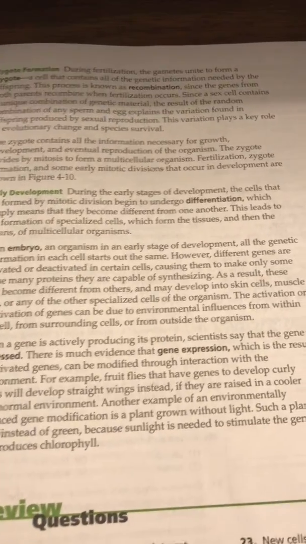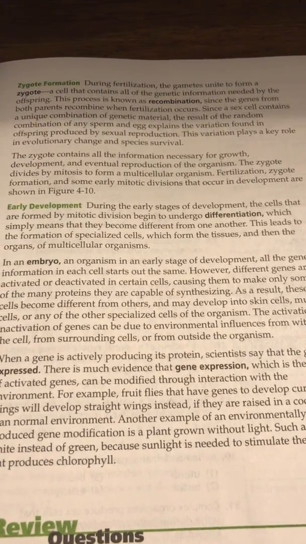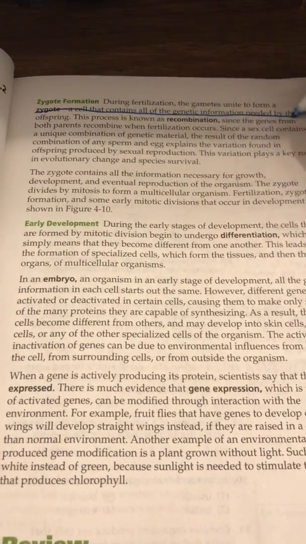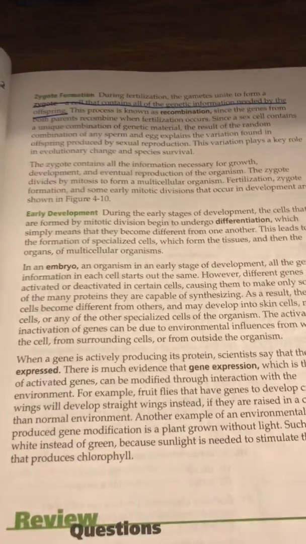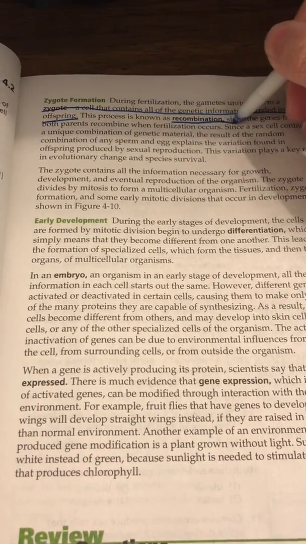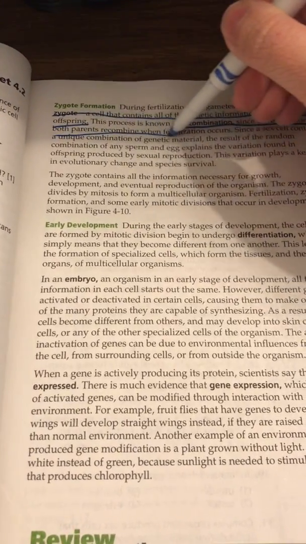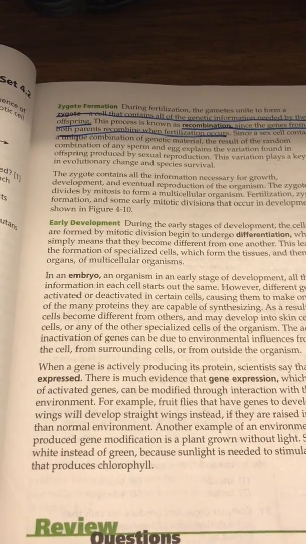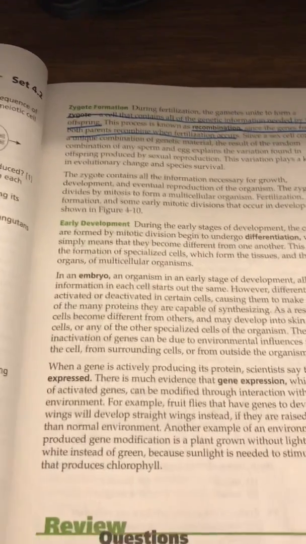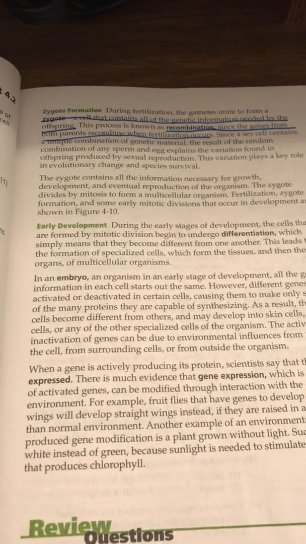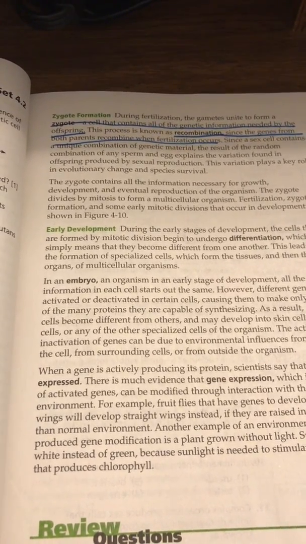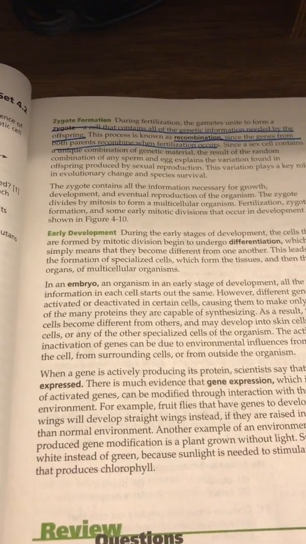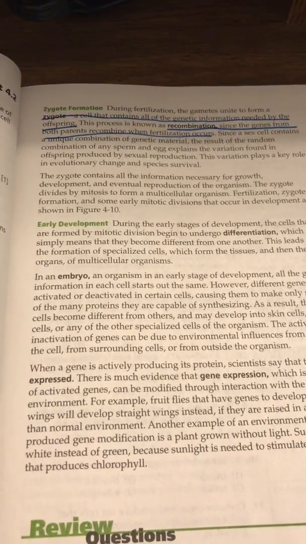Zygote formation. During fertilization, the gametes unite to form a zygote, a cell that contains all of the genetic information needed by the offspring. This process is known as recombination, since the genes from both parents recombine when fertilization occurs. Since a sex cell contains a unique combination of genetic material, the result of the random combination of any sperm and egg explains the variation found in offspring produced by sexual reproduction. This variation plays a key role in evolutionary change and species survival.